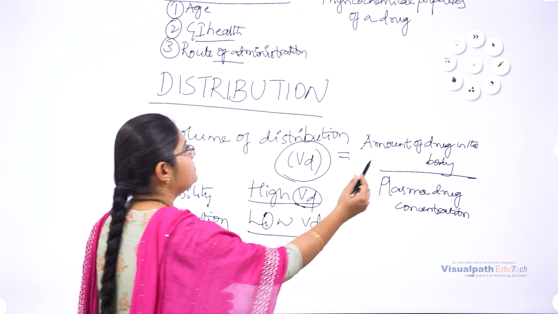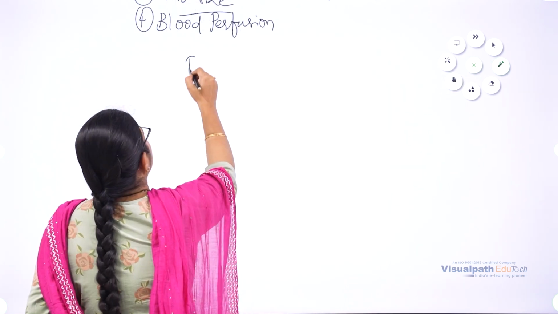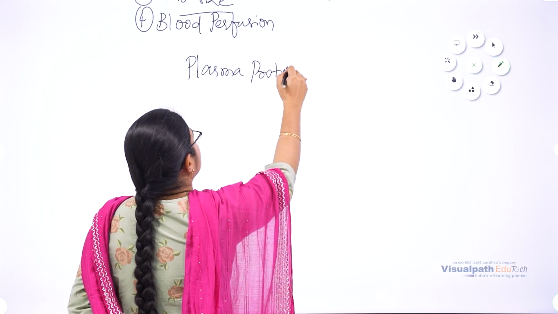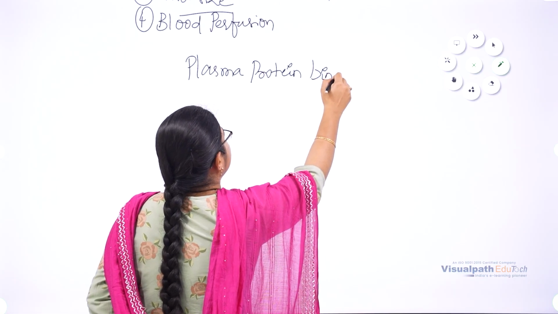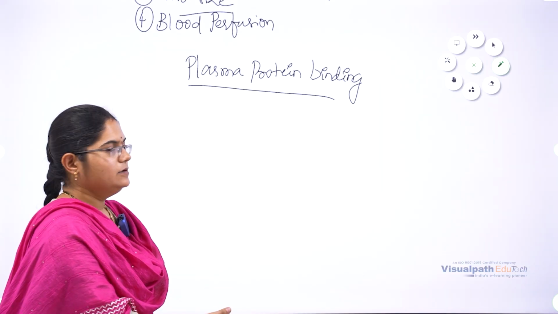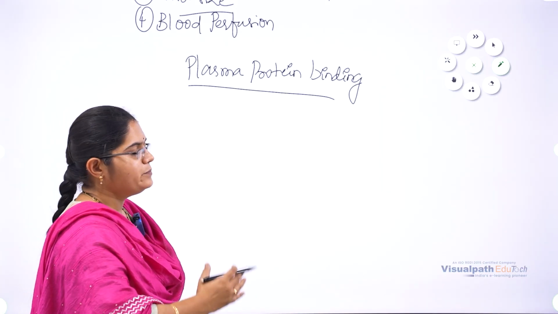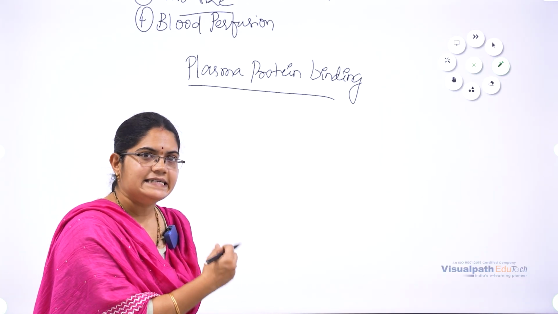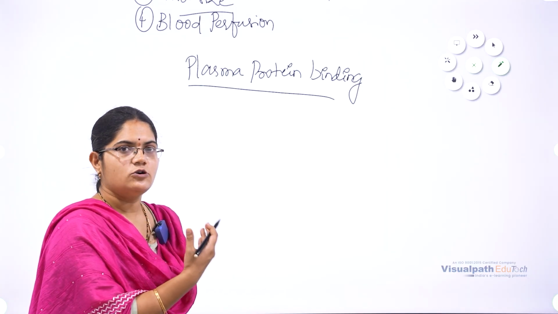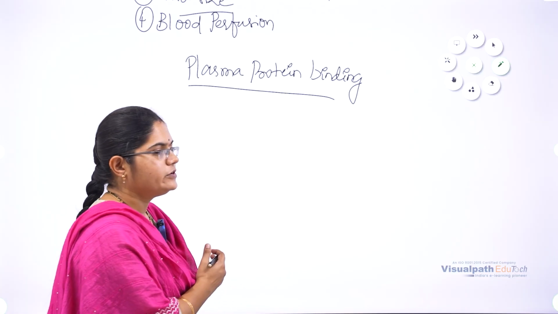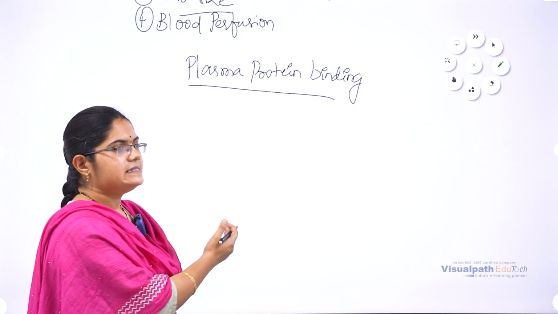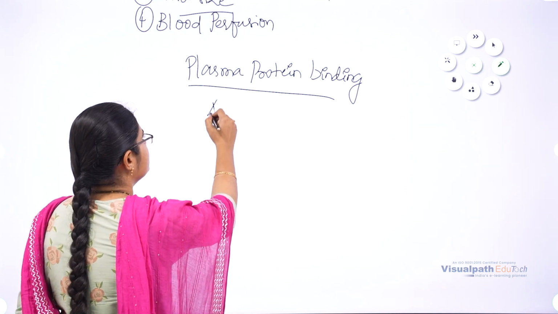And the other factor is plasma protein binding. As we all know, blood is made up of plasma and serum. This plasma contains some proteins which have a binding nature. Generally, drugs are in the form of acids or bases. So the acidic form of drugs will bind to one type of protein present in the plasma, that is albumin.